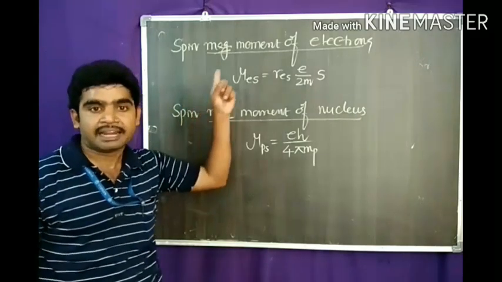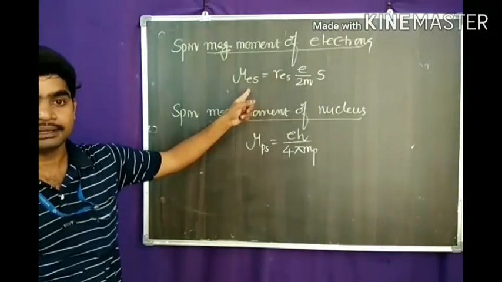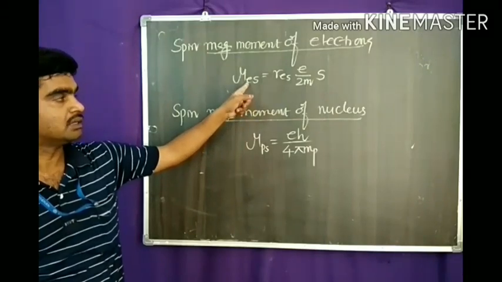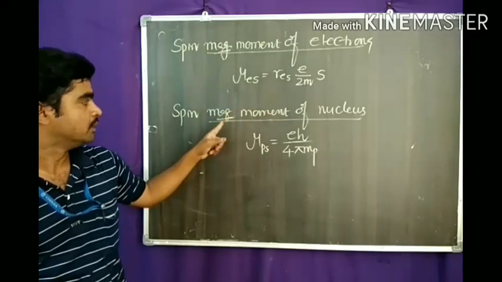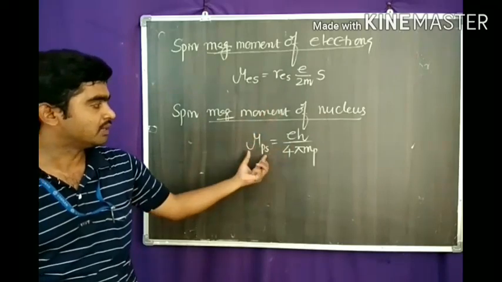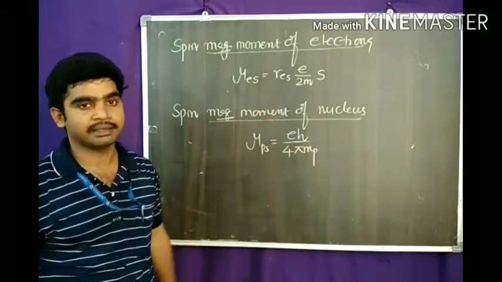Next is the spin magnetic momentum of the electrons. That equation is this one: the electron spin magnetic momentum, and also the spin magnetic momentum of the nucleus. mu S equals e h by 4 pi m.